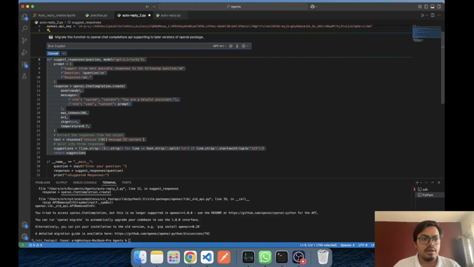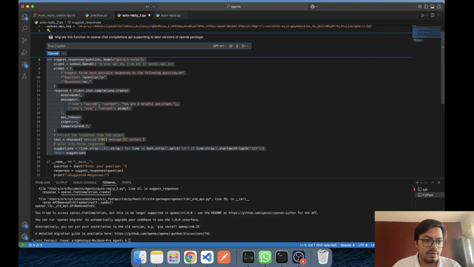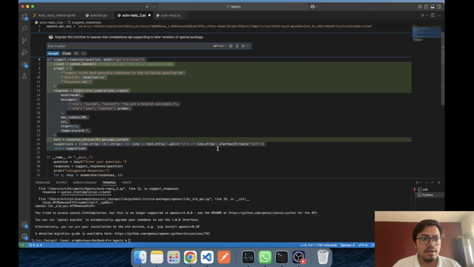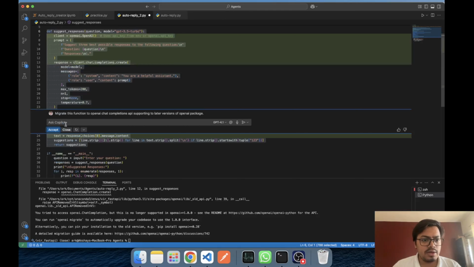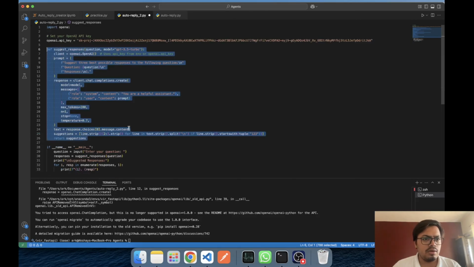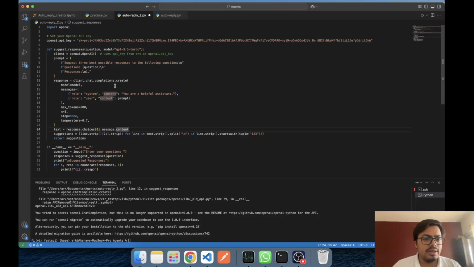Now it will modify this code, and it is asking me whether I accept it or not. So here I said yes, fine. Now it looks okay. It has migrated to the later code of chat completions API, and let's do one more thing. Let's try running it to see if it works.